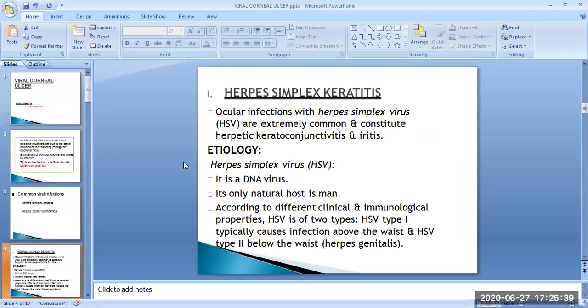According to the different clinical and immunological properties, HSV is of two types, HSV type 1 and HSV type 2. HSV type 1 typically causes infection above the waist and HSV type 2 below the waist. That's why it's called herpes genitalis. HSV 2 has also been reported to cause ocular lesions.